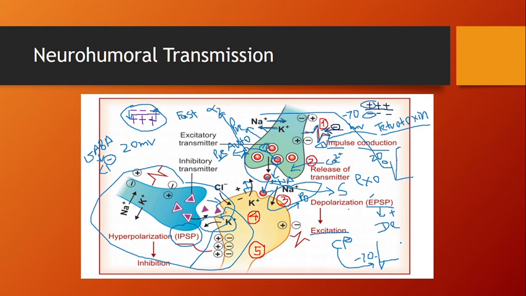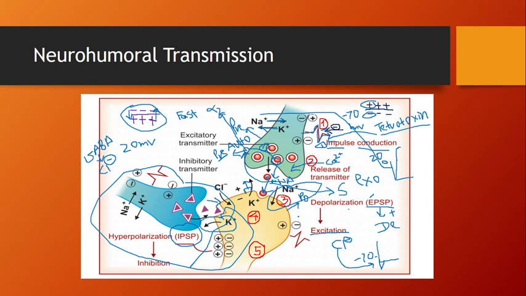So we have completed these three steps. First is the impulse conduction. Second is the release of transmitter. Third is the transmitter action on the post junction membrane. Now the fourth one is the post junction activity.